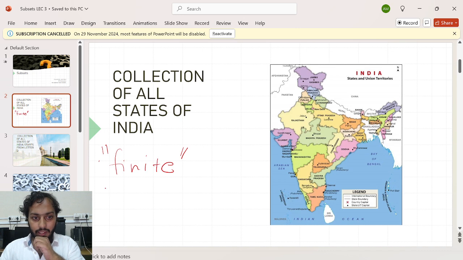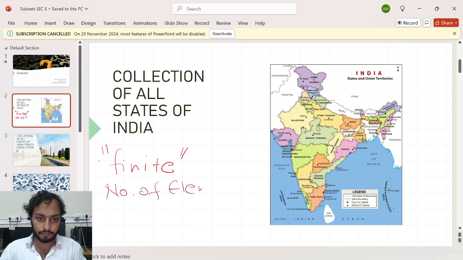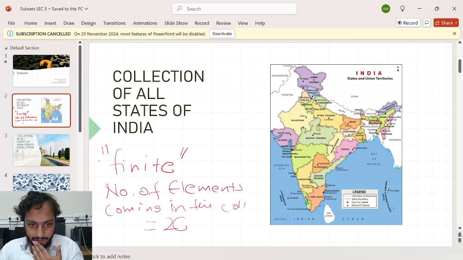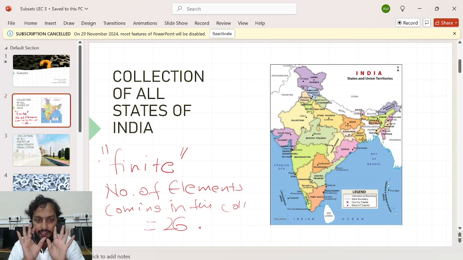So the number of elements coming in this set is 26. Because I can tell you how many elements are here, I will say it's a finite set.